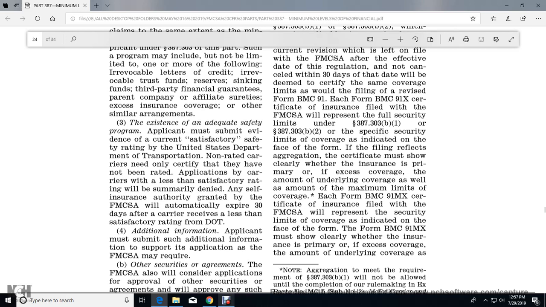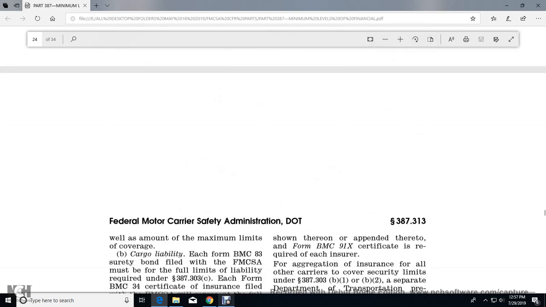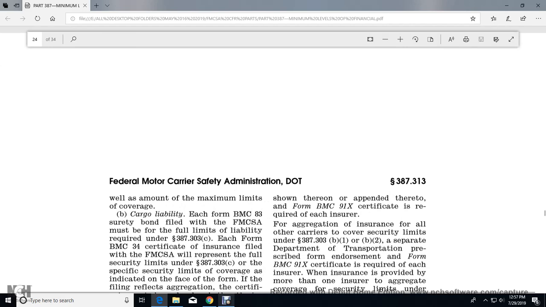Each Form BMC 91 and 91X certificate of insurance filed with the Federal Motor Carrier Safety Administration will represent the security limit for the coverage indicated on the face of the form. Forms BMC 91 and 91X must show clearly whether the insurance is primary or excess coverage, the amount of underlying coverage, as well as the amount of the maximum limit of coverage.